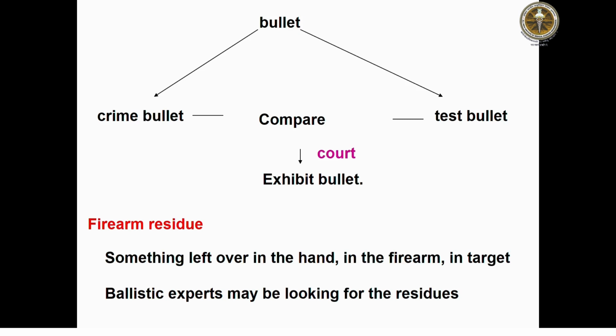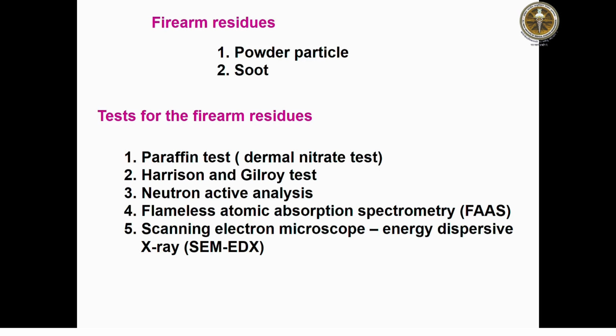Then the question arises, what is firearm residue? Firearm residues are something laid over the hand in the firearms' target. The ballistic expert may look for this residue, especially from the person who used that firearm. Firearm residues are powder particles and soot.